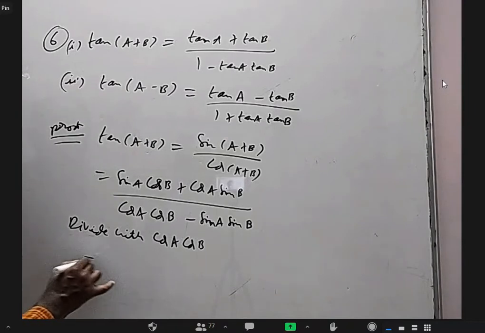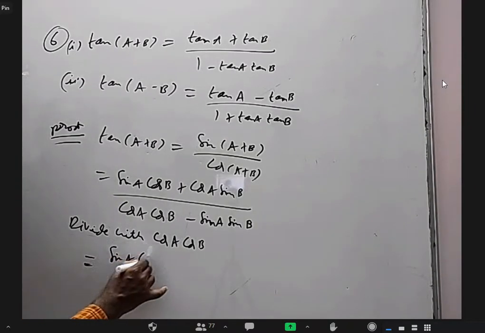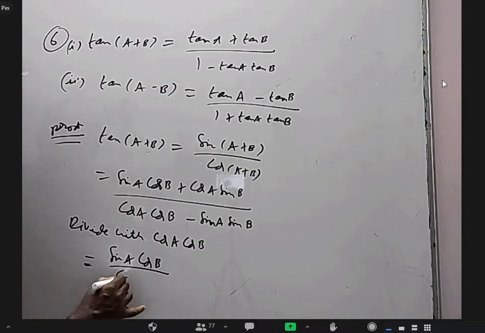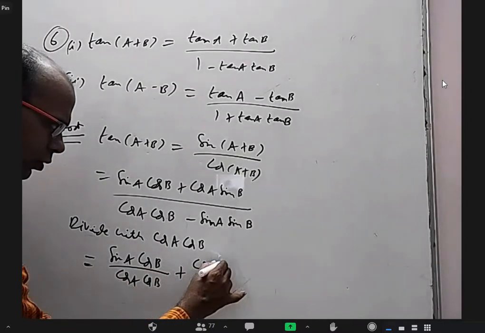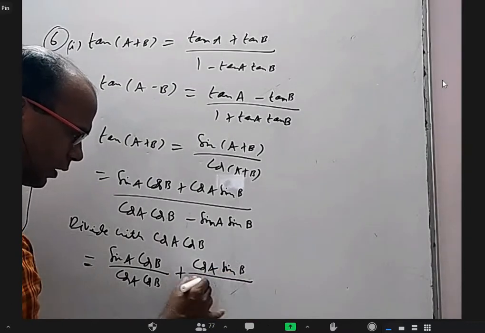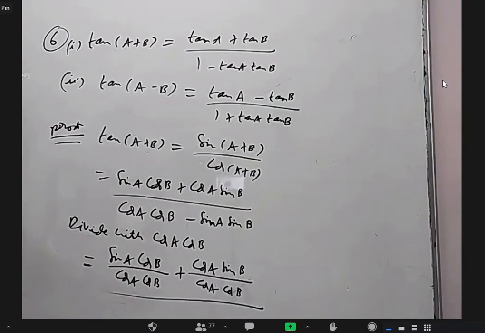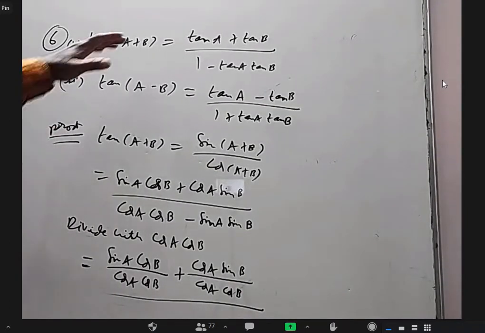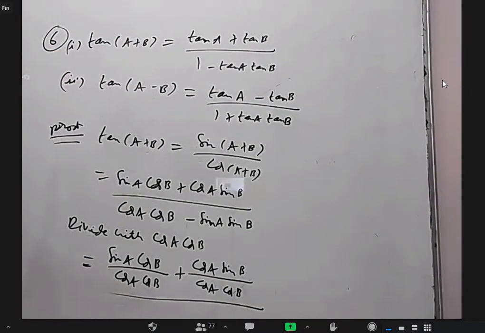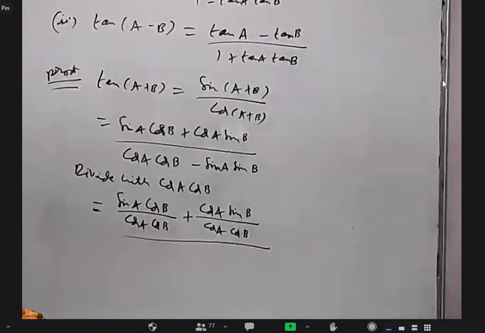When I divide, this is sin A cos B by cos A cos B. This is cos A sin B by cos A cos B. Okay. Here we wrote these two formulas. Yes, sir. Okay. Because I need space down below to copy some, so do that.